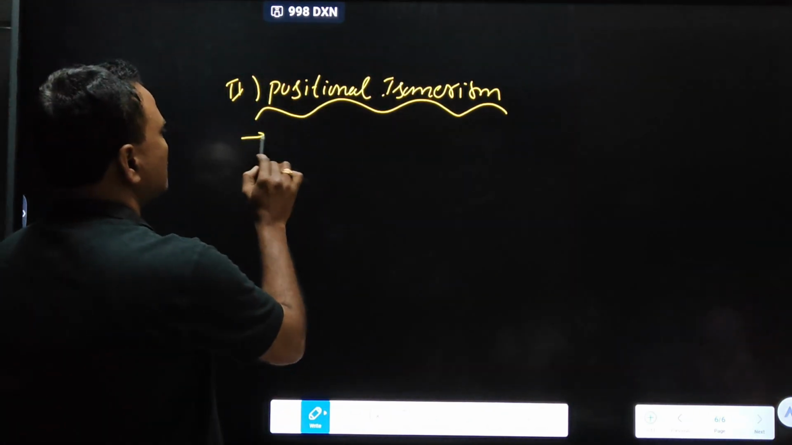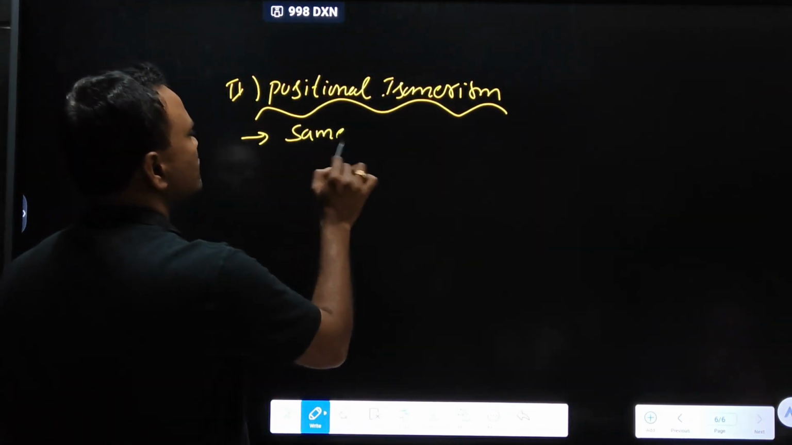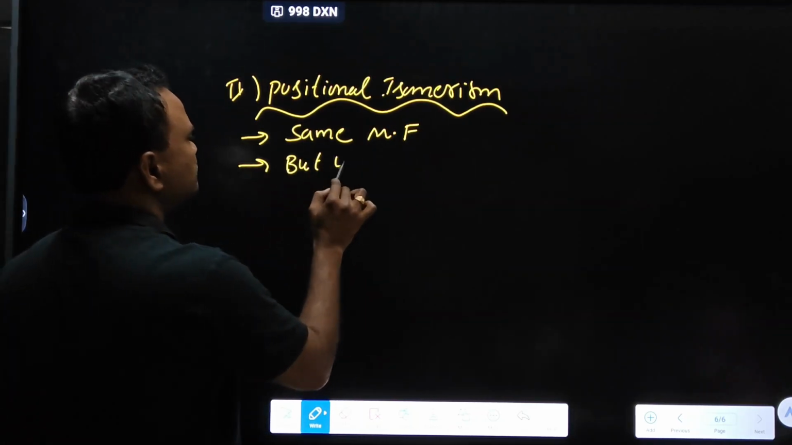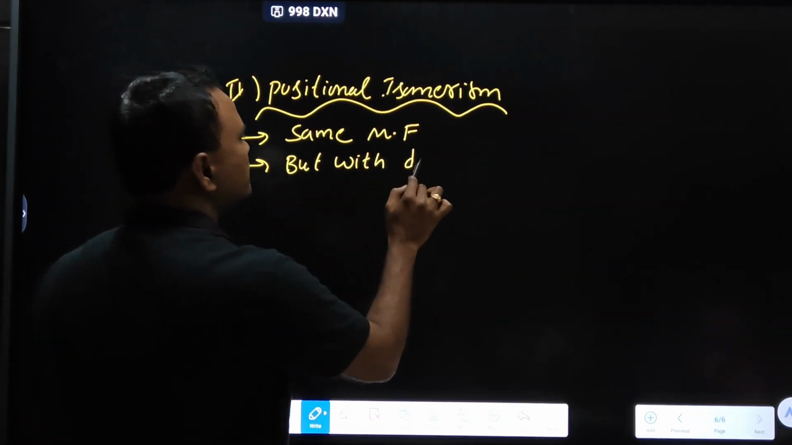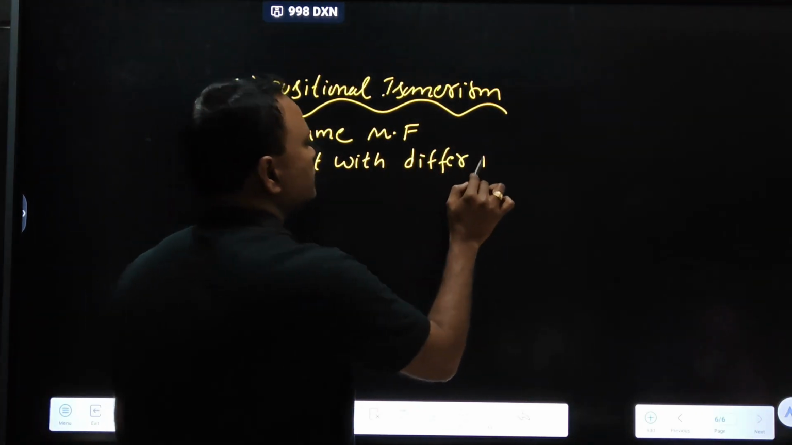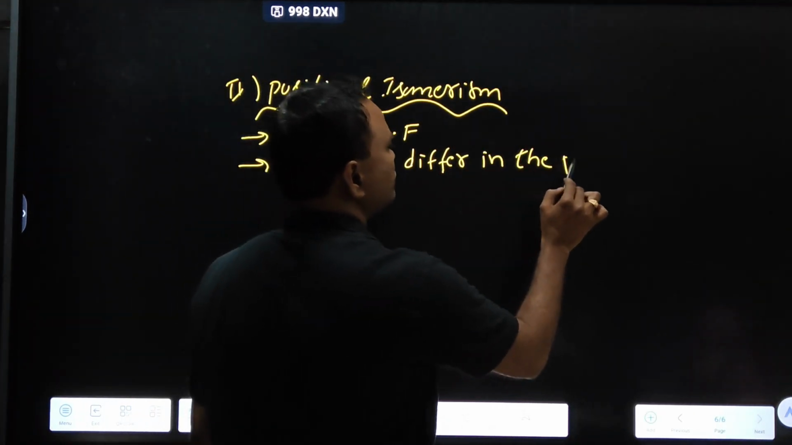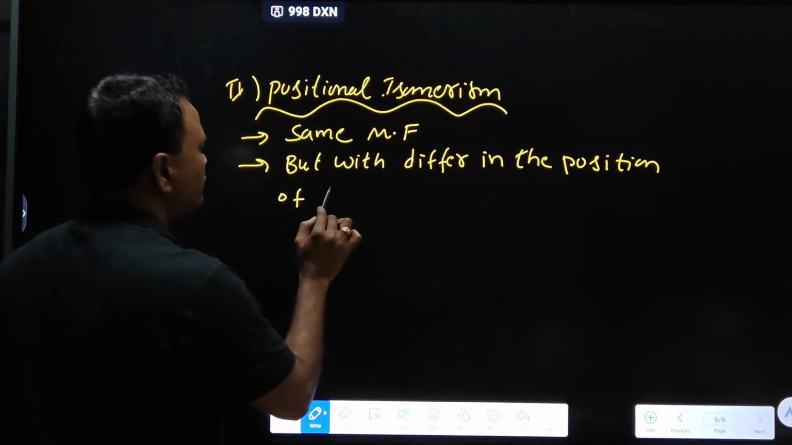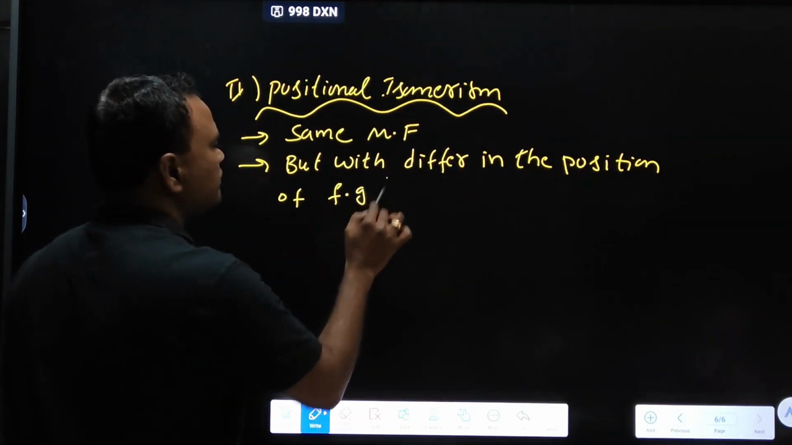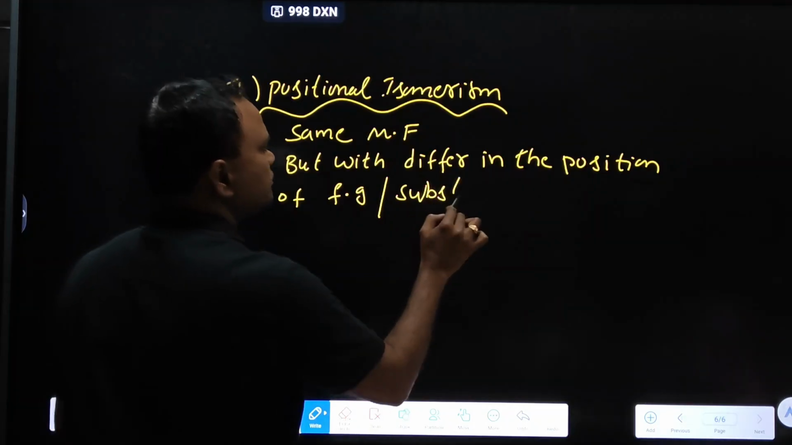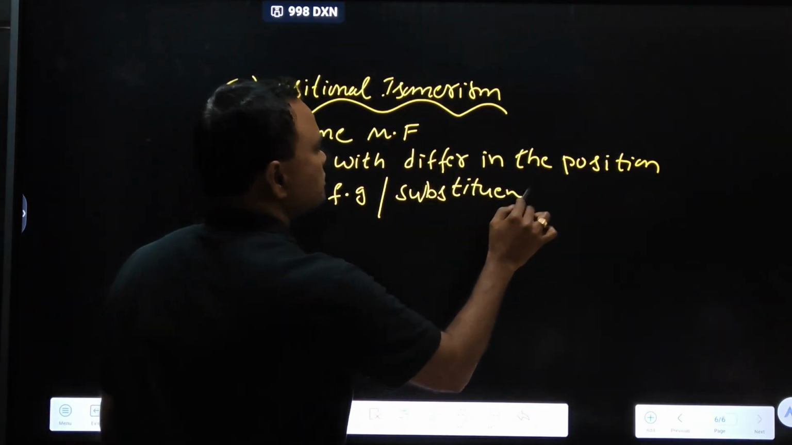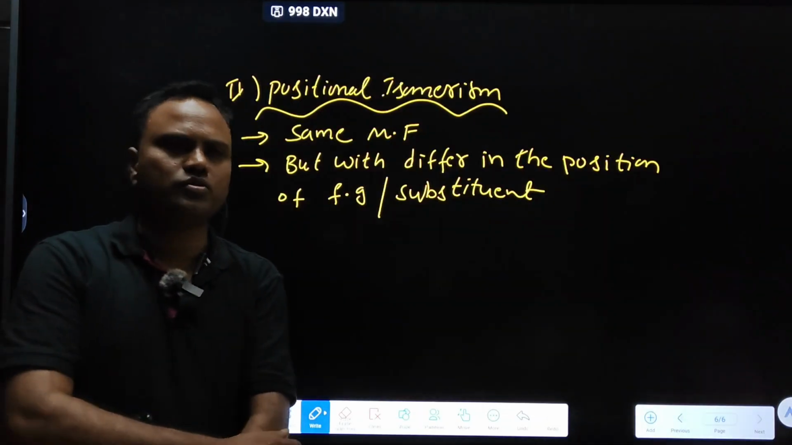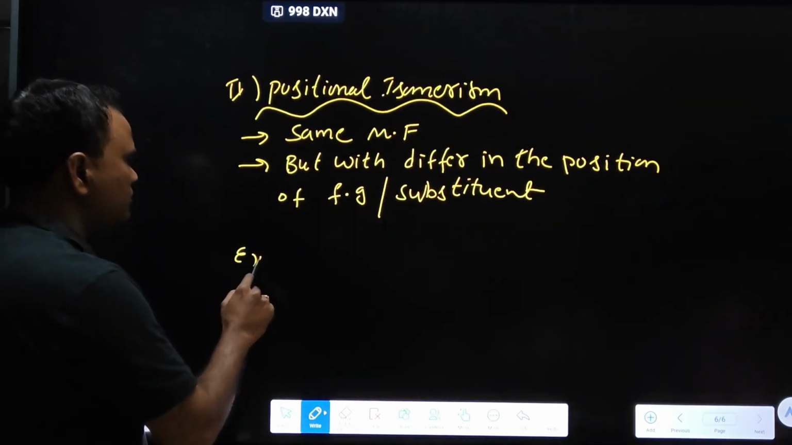See the definition: compounds with the same molecular formula but which differ in the position of the functional group or substituent are called positional isomers. See the example: